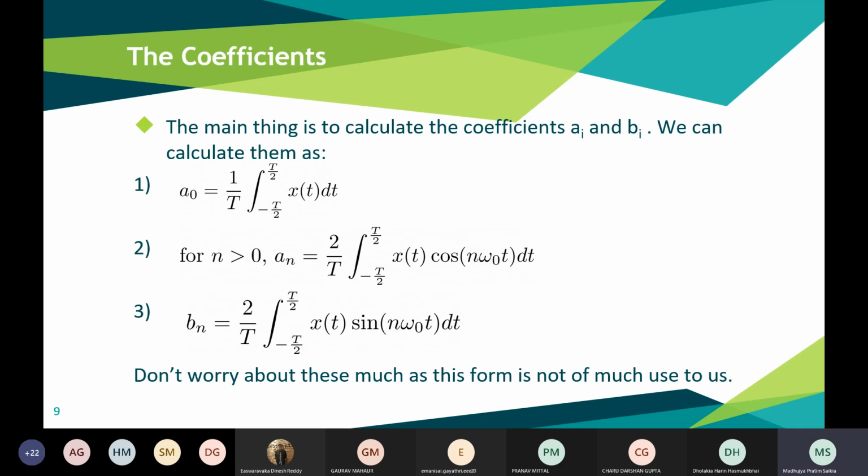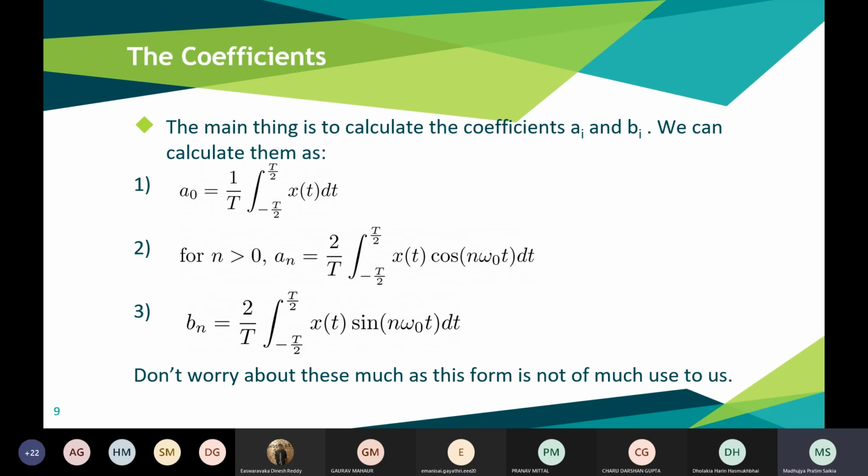Similarly for an, an goes from 2 by T integral of x(t) cos n omega naught t from minus T by 2 to T by 2, or the integral during a time period T. Similarly for bn, bn is equal to 2 by T integral from minus T by 2 to T by 2 of x(t) sin n omega naught t dt. You integrate over a period.